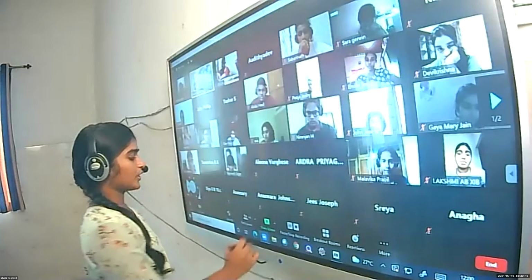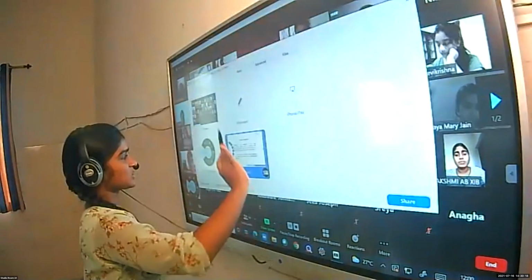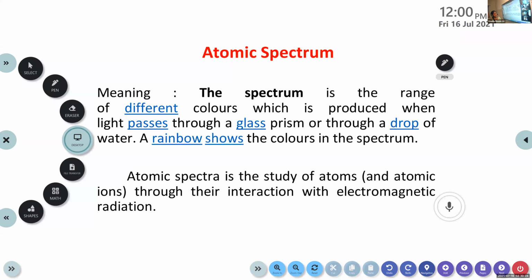Then now we are going to discuss this atomic spectrum. Have we completed this slide, children, in the last class? Yes, okay. Then I told you there are two types of spectrum there. Before learning these two types of spectrum, we can discuss one more point there.